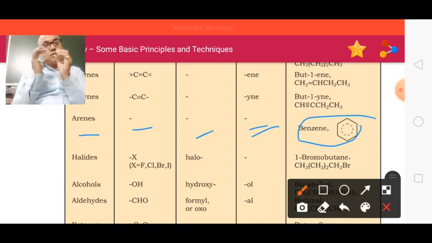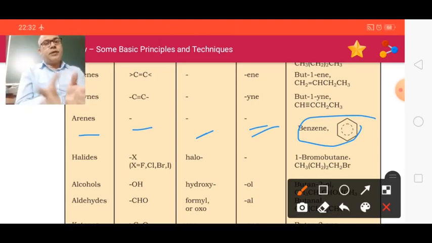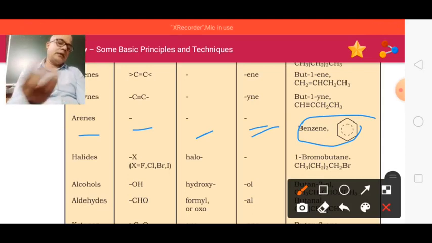When a functional group is attached to the benzene ring, then the benzene ring will be the parent. Then the name will be decided by the benzene ring. In the next topic we will see about this.